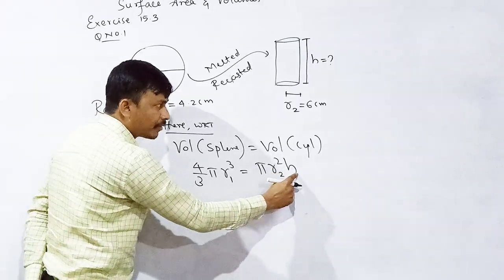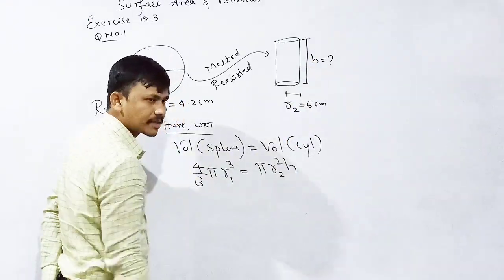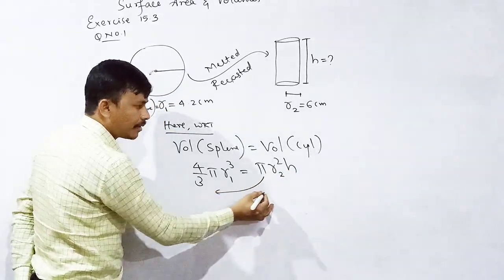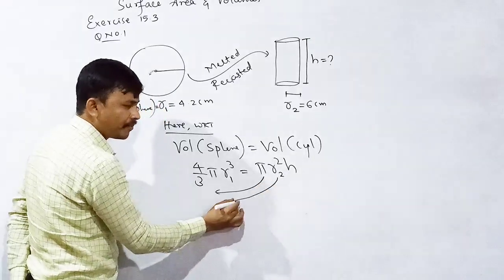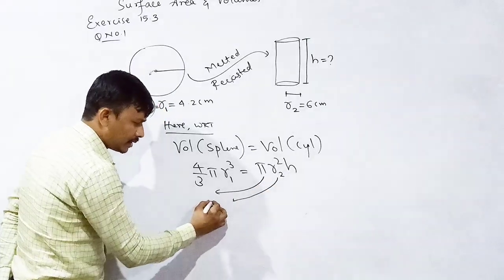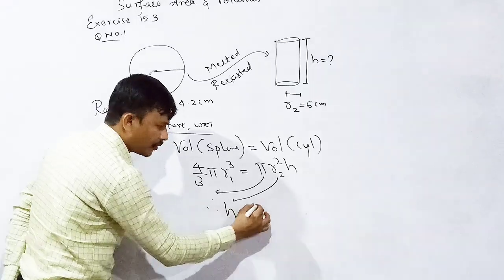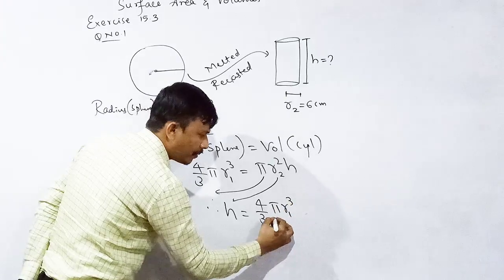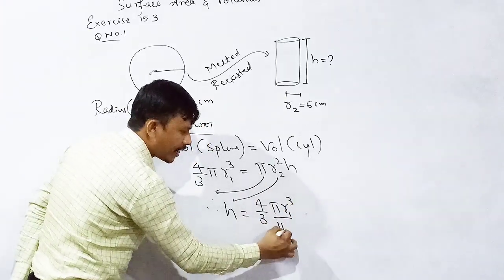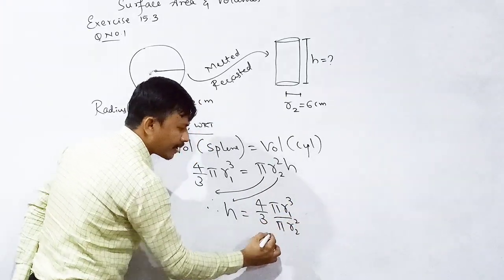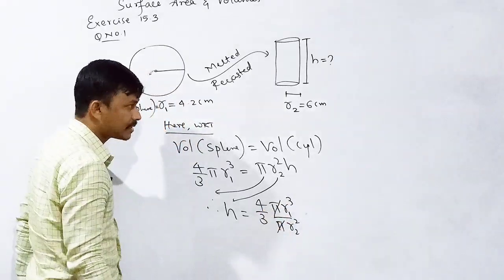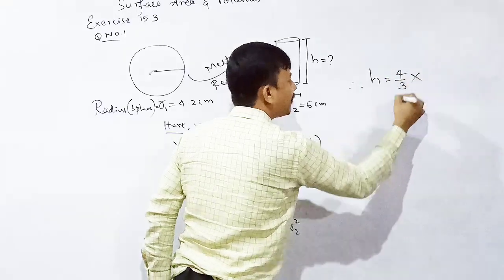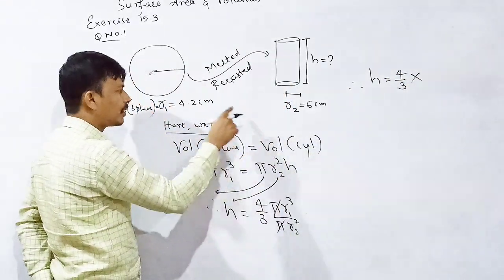We need to find out the value of h. Therefore h is equal to 4 divided by 3 pi r1 cube divided by pi r2 square. Pi cancels. Therefore h is equal to 4 divided by 3 into r1 cube,